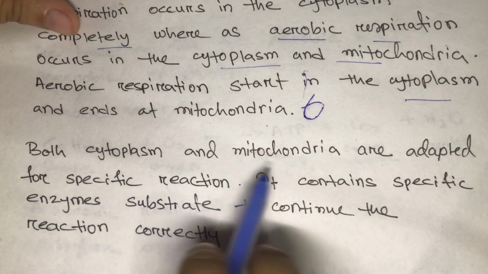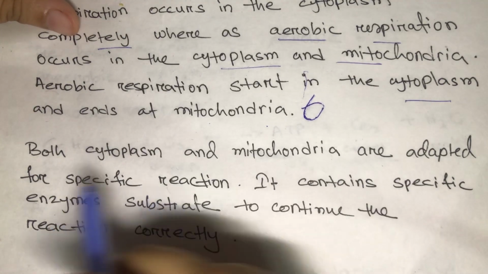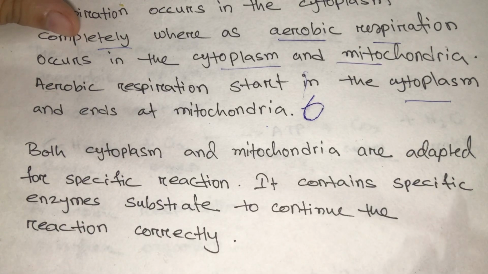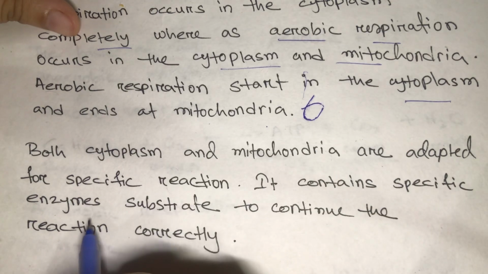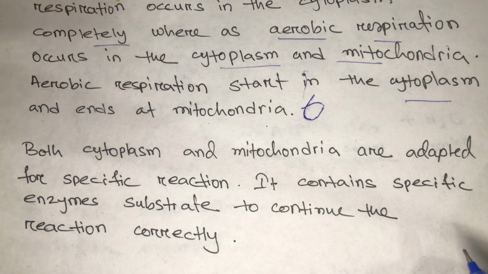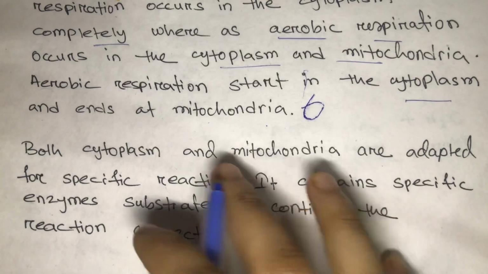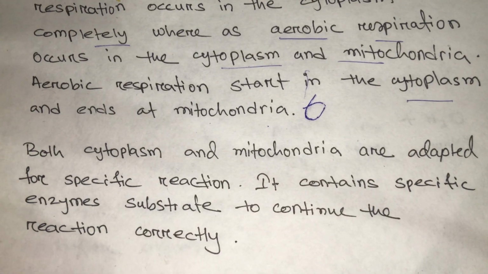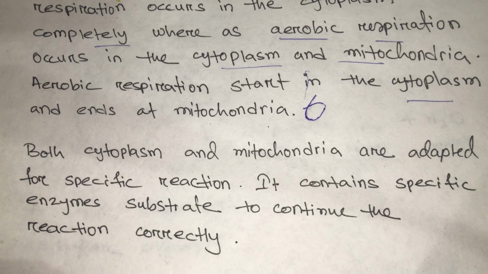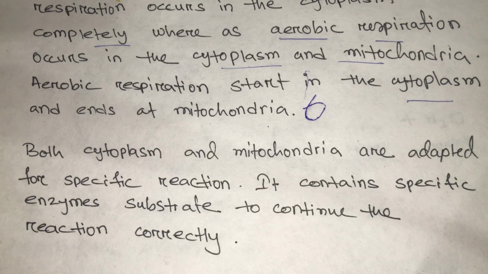Both the cytoplasm and mitochondria are adapted for specific reactions. They contain specific enzymes and substrates to continue the reaction correctly. So it says that both the cytoplasm and mitochondria are built like that: they contain the enzymes needed for the reaction to go on. They contain all the enzymes and substrates to continue the complete reaction.